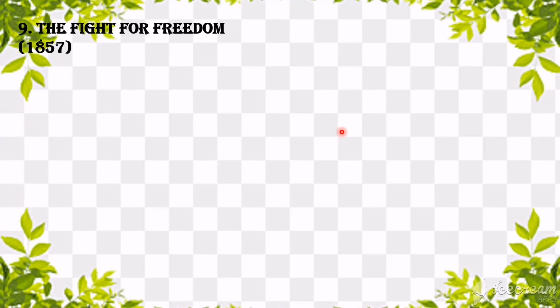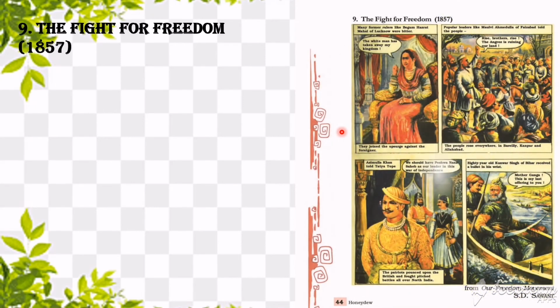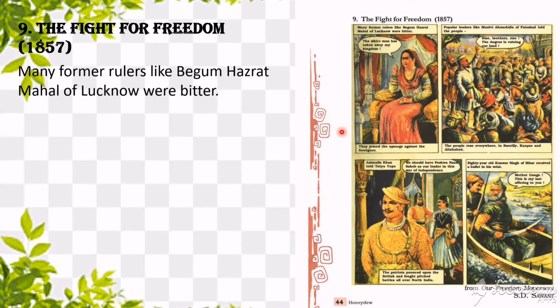Now the first war of the Indian freedom movement, the first war of independence as we call it, happened in 1857. During that time there were rulers like Begum Hazrat Mahal.